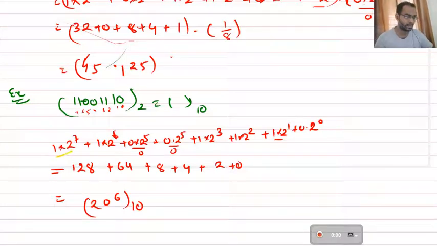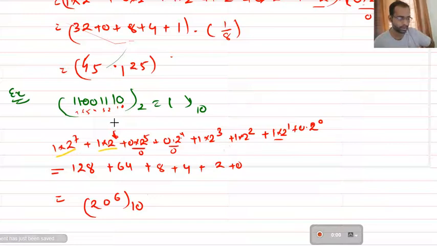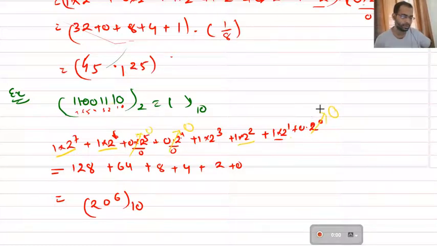So you can write, first one is 1 into 2 to the power 7. Second one is 1 into 2 to the power 6. Then third one and fourth one are 0 into 2 to the power 5 and 0 into 2 to the power 4. Then 1 into 2 to the power 3, then 1 into 2 to the power 2, then 1 into 2 to the power 1, then plus 0 into 2 to the power 0. So finally, the zero terms will not be there.